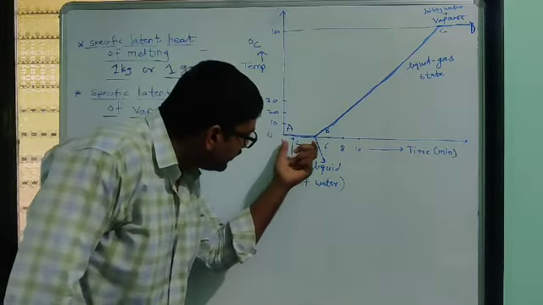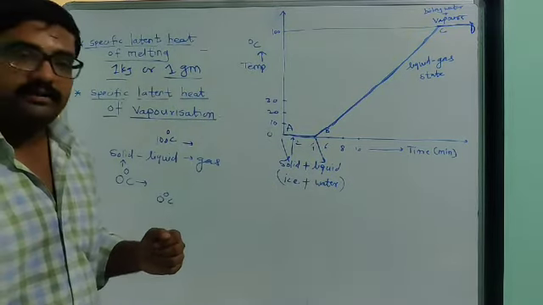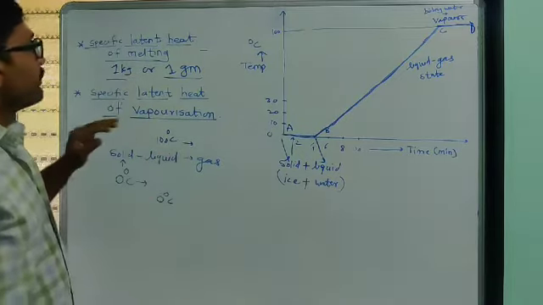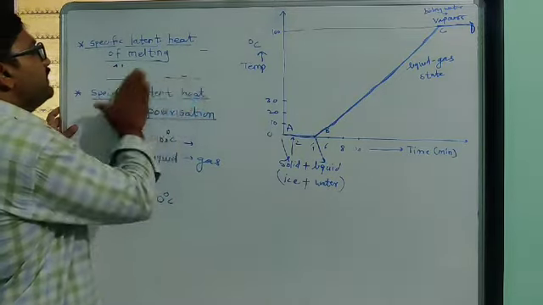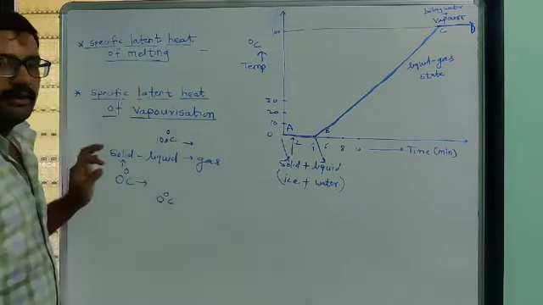So whatever heat we require to convert 1 kilogram of ice or 1 gram of ice into water, that amount of heat is called specific latent heat of melting.